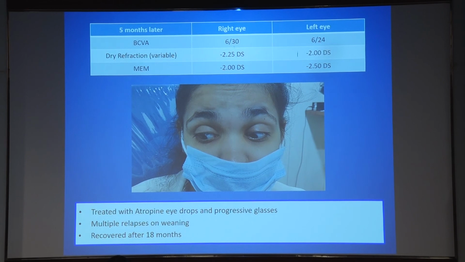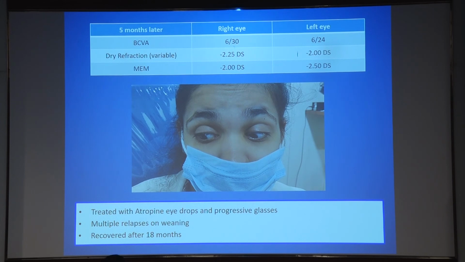So I treated her pretty much as we normally treat a spasm of near reflex, with atropine eye drops and progressive glasses. But the child had multiple relapses on attempting to wean, and ultimately we could wean her off the atropine after about 18 months.